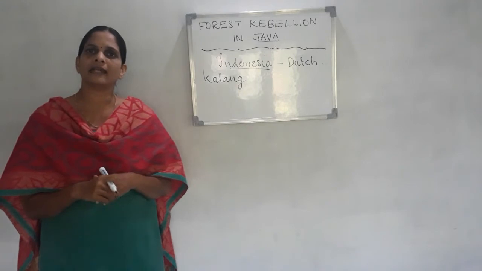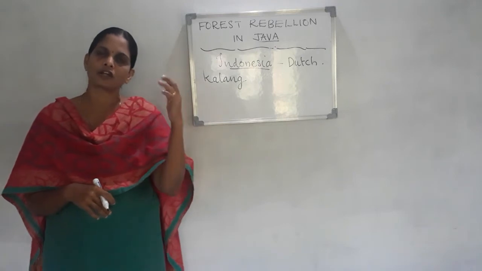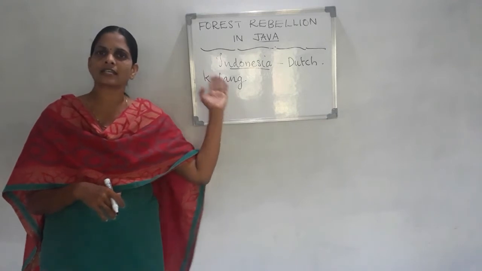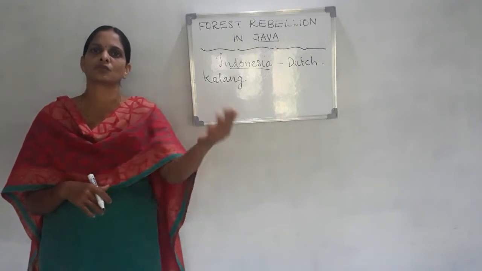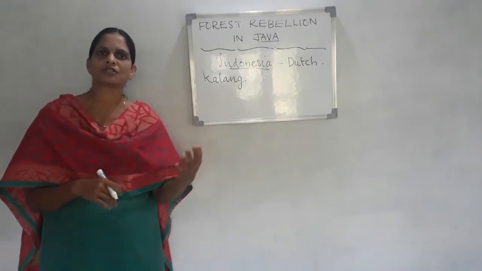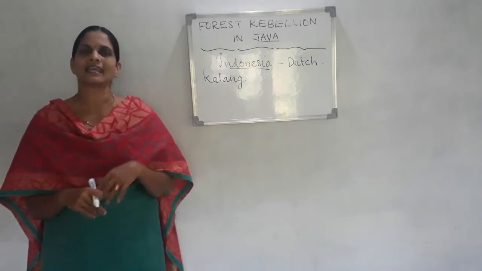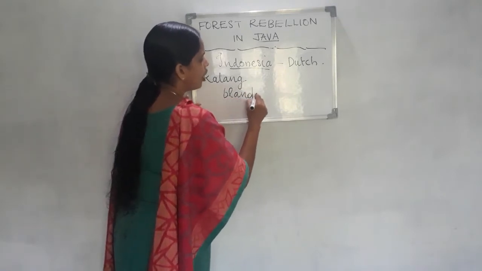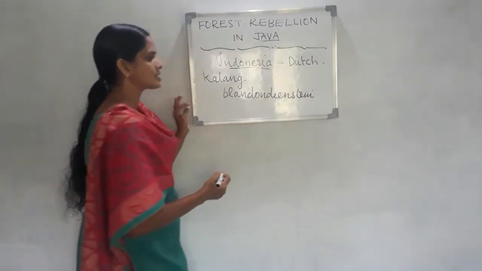But later they wanted the help of these people. In the initial period they introduced lots of restrictions, but later they understood that without the help of these forest communities, it is very difficult to transport timber from the forest to other places. That's why they made certain changes in their policies later. As a result, they made a different policy in Java. That policy is called the Blandongdiensten system.